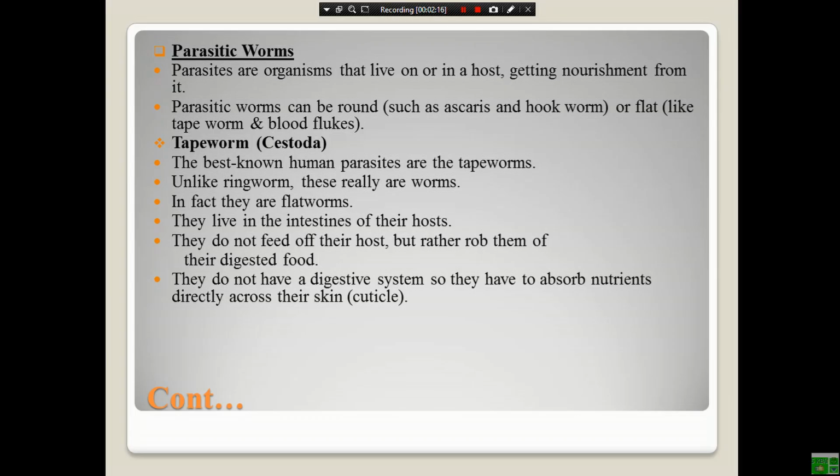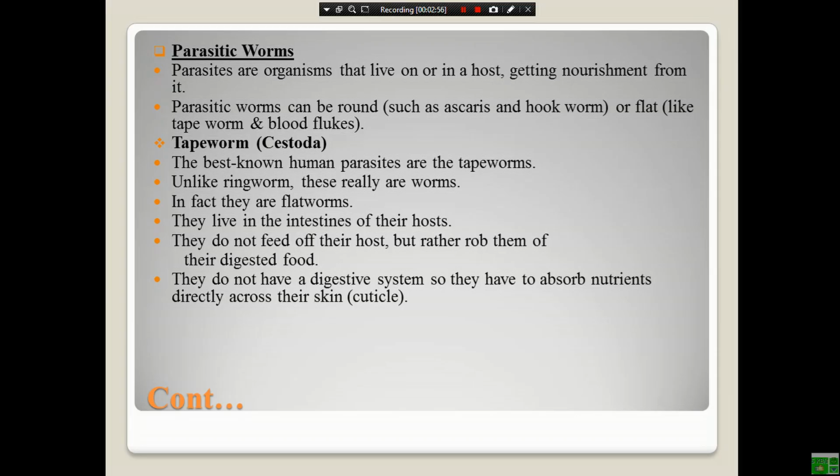Tapeworms or cestodes. There are many types of tapeworm. There is Hymenolepis nana or dwarf tapeworm. This type of tapeworm has no intermediate host, but it spreads from person to person or directly from feces. The second type of tapeworm is Taenia saginata, the beef tapeworm. And the third type is Taenia solium or pig tapeworm. In your textbook, there is only about tapeworm or cestoda.